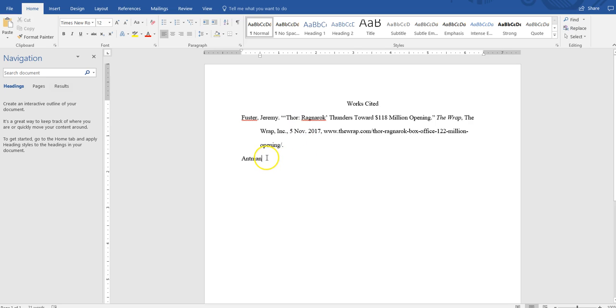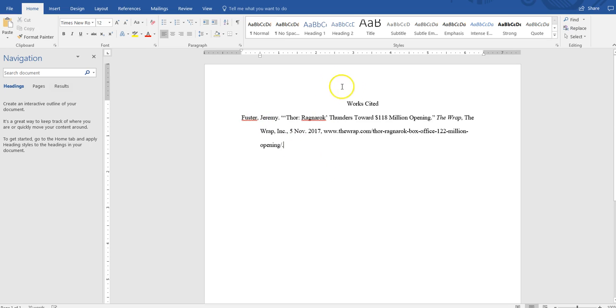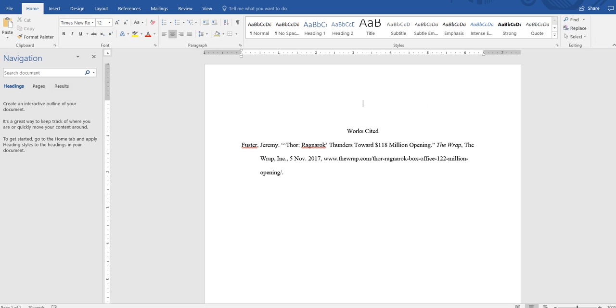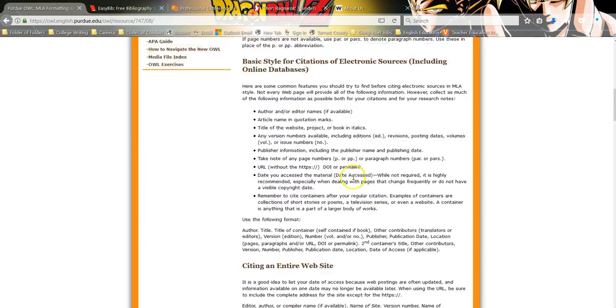Well, if Ant-Man's the last name of the person that I'm citing, they would actually go first. Their source would go here. So it's alphabetical. You may have to do a little rearranging as you go through it. Okay? So that's citations. Purdue's Online Writing Lab will go through all citations, every style of MLA citation.